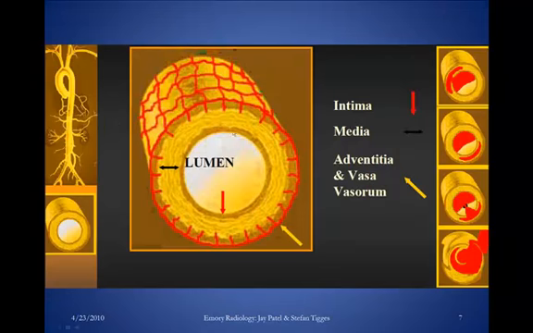Here is another cartoon schema describing what's happening in dissection, and it's showing you here the intima, the media, and the adventitia, which is fed by these blood vessels called the vasa vasorum. Okay, and so we will continue on.